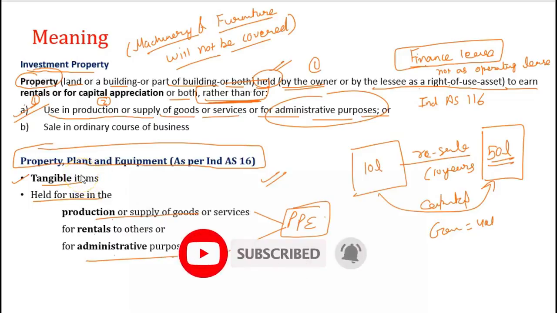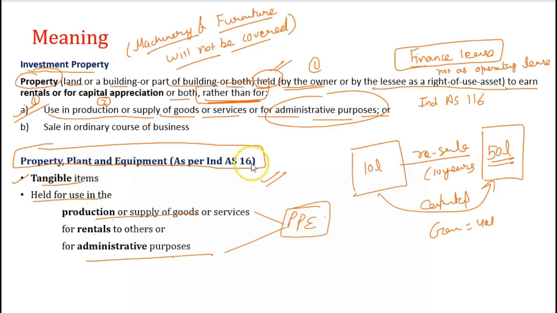Now a question arises. Property, plant and equipment, IND AS 16, also uses the word rental to others, and here also the word rental has been used. So if the property has been let out, then whether we are going to classify it as investment property or as property, plant and equipment, because both IND AS 16 and IND AS 40 are using the word rental. Yes or no?